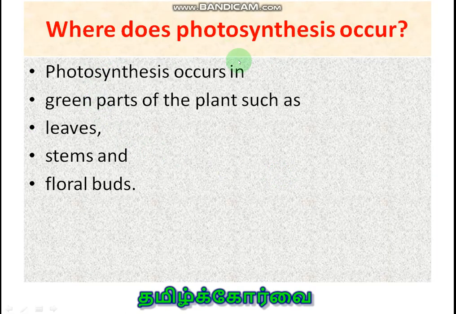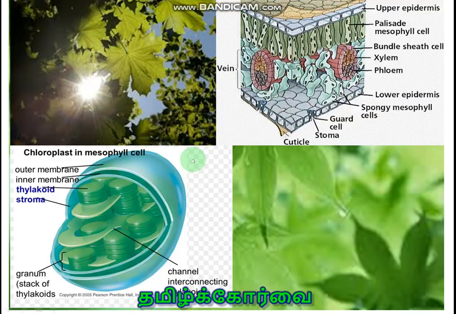Where does photosynthesis occur? It occurs in green parts of the plants like leaves, stem, floral buds, etc. And this is the leaf. This is the cross section of the leaf: upper epidermis, lower epidermis. In between you can see the palisade mesophyll cells and spongy mesophyll cells. Palisade mesophyll cells consist of a very large quantity of chloroplasts. That is the exact location where photosynthesis takes place.